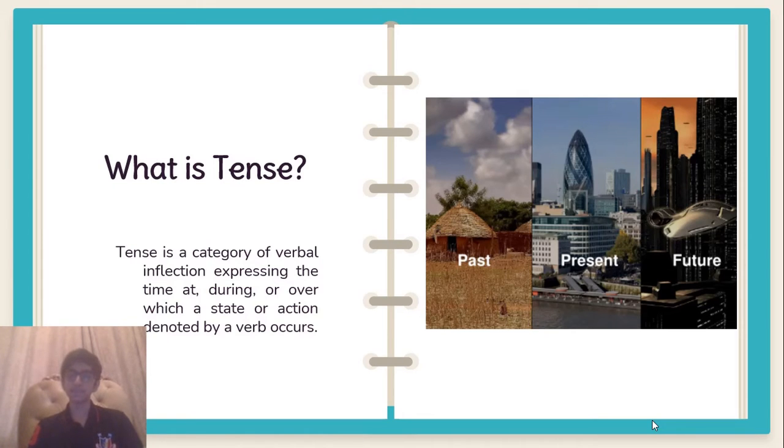So say if something happened in the year 2020, it will be past, because right now we are in the year 2021, so 2020 is past. And if something happened today right now, then this would be present. And if something will happen in 2030, then that would be future.